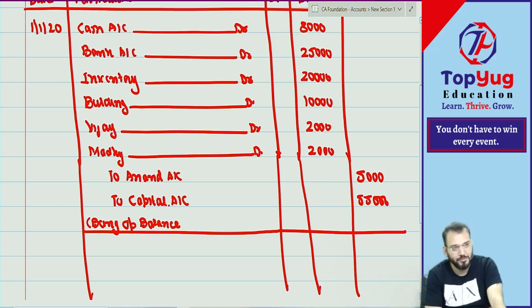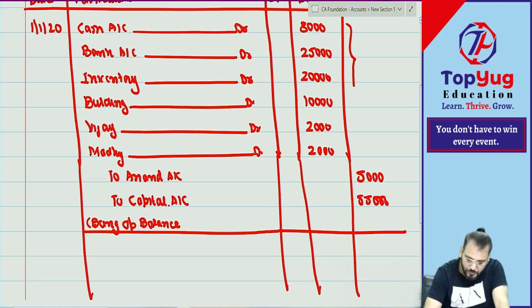Where is your calculator? In account class we'll use calculator. Difference coming. Really? What is the total of debit? 67. And how much is this? 60. So let us change the capital. Difference would not come. There is some mistake.